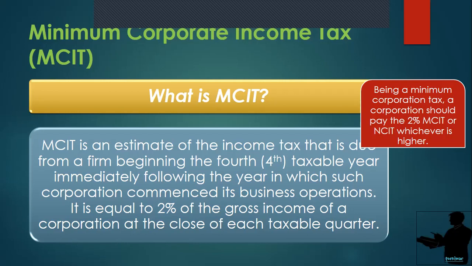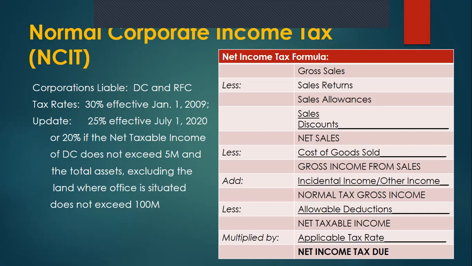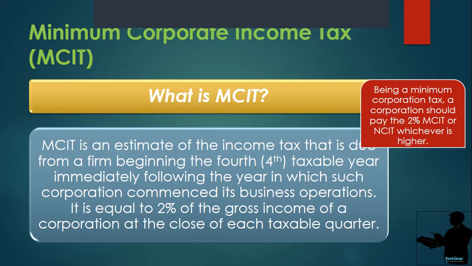So, ina-apply lang ang MCIT kapag ang net taxable income mo is lower than your usual na dapat binabayaran. Okay? Or yung income mo is laging nag-zero or negative. Di ba? So, kaya walang nakukulit ang government sa'yo.